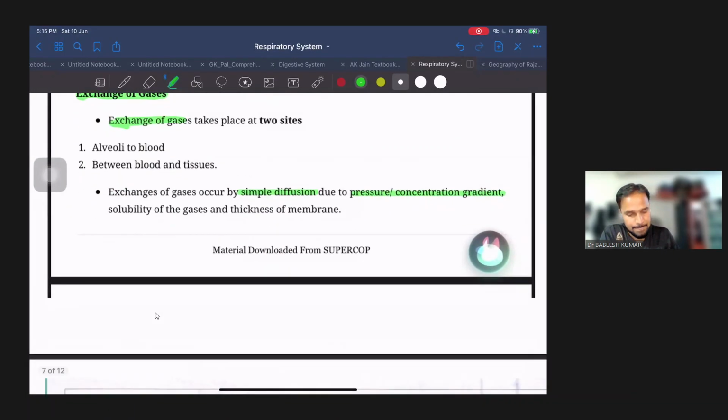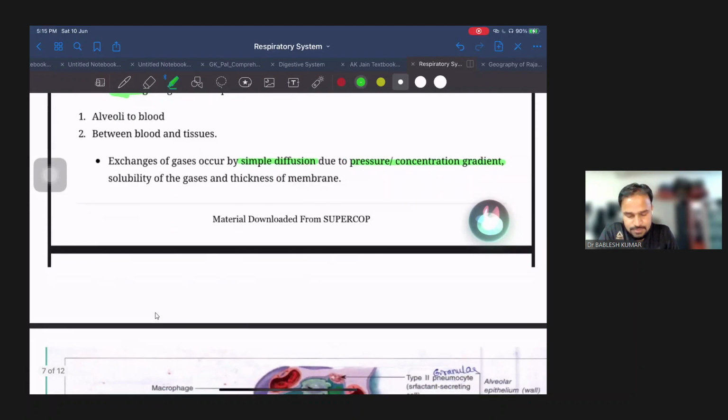ठीक है. So here we had seen that exchange of gases occurs by simple diffusion. What is diffusion? Diffusion means movement of gases from high pressure to low pressure. So that is called diffusion.